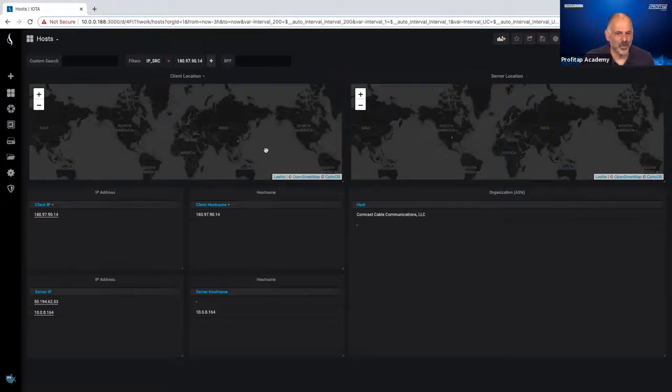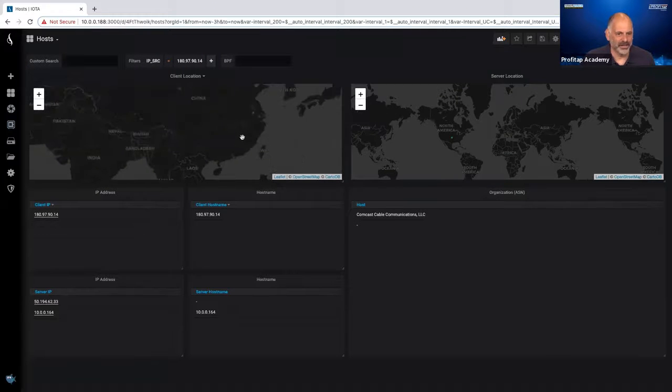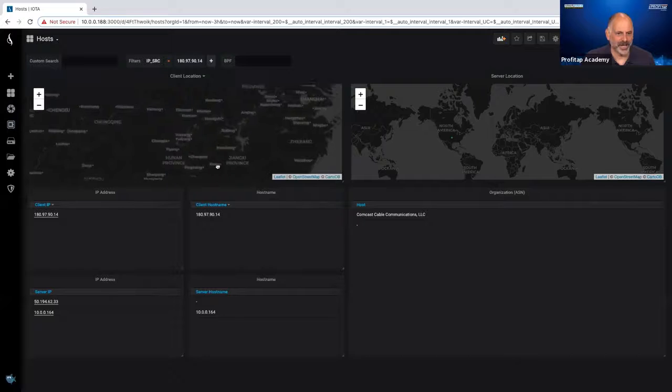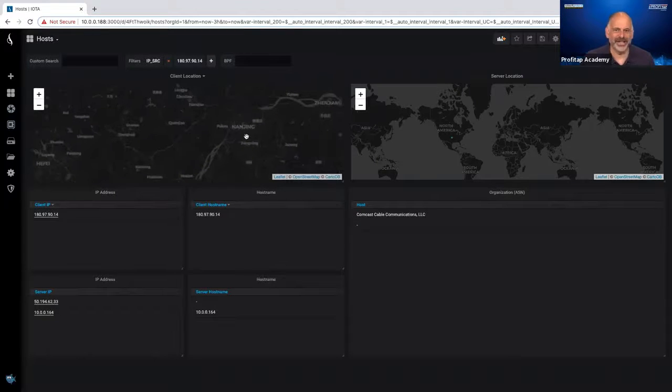Another kind of fun one in here that I like is hosts. This shows me where the traffic's coming from. In this case, it shows my client location. I could zoom in and it shows that my client location's coming from China somewhere. Well, I can guarantee you I don't have anyone in my network that should be VPNing in from China. So after we get done with this, I might go in and do a little bit of exploring on that one. That seems kind of interesting.